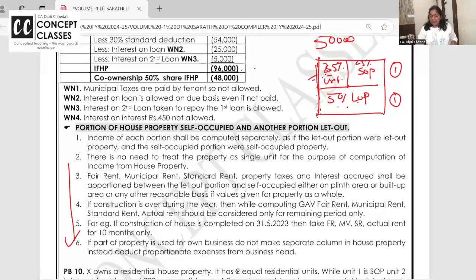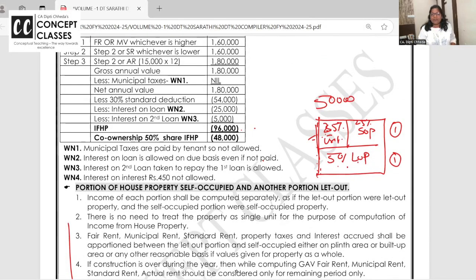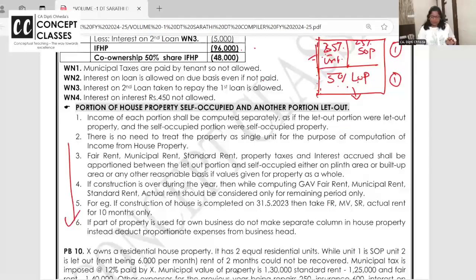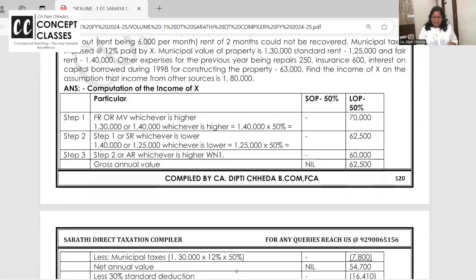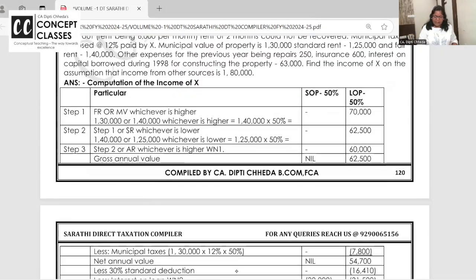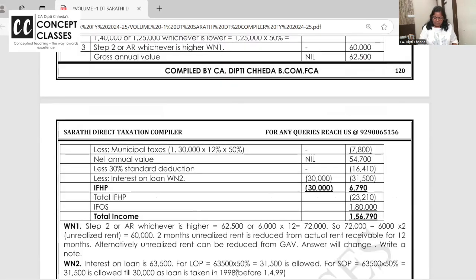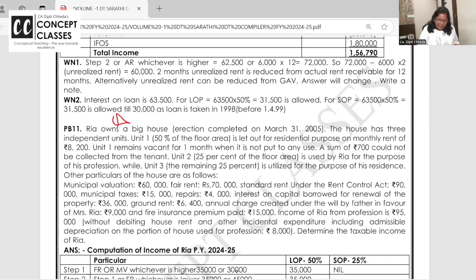And if they give the fair rent and municipal value of the whole property, only 50% is let out. So you'll have to take 50% carefully. See, I have taken 50% of the fair rent or municipal value because 50% is let out. And this same problem was asked in the exam also.